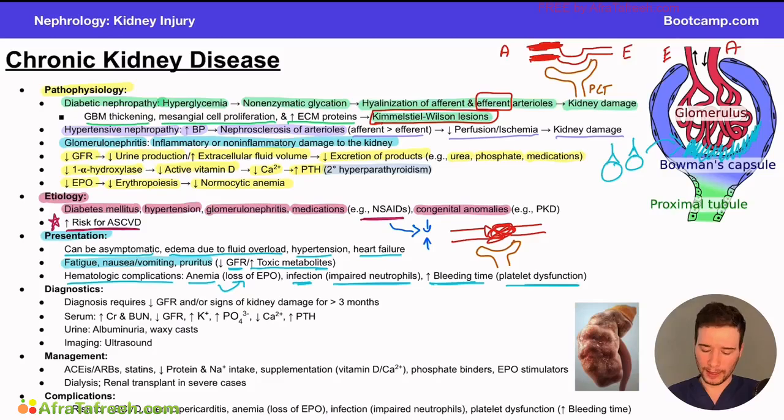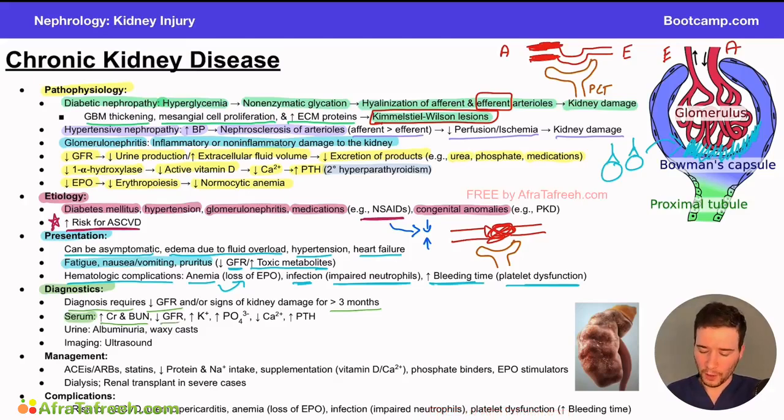Next, moving on to our diagnostics here. And again, if we understand the pathophysiology, we can understand the diagnostics. We have decreased GFR. We talked about this, right? The diagnosis actually requires decreased GFR for several months, particularly greater than 3 months. And so what's going to happen if we have decreased GFR for several months? We're going to get a buildup of those toxic metabolites. We're going to get an increase in our creatinine, right? We're going to get an increase in our BUN. These are substances that are typically filtered by the kidneys, but if the kidneys are damaged, they're not filtering substances appropriately, they're going to build up in the body and cause a variety of different problems.